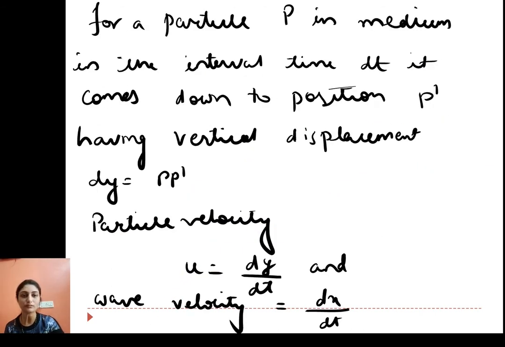Particles are performing simple harmonic motion along the y-axis. So particle velocity we represent by u, and it will be given by dy by dt. The wave velocity is along the horizontal direction, along the x direction, so we show wave velocity by dx by dt.